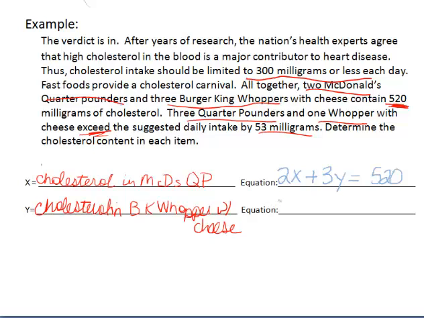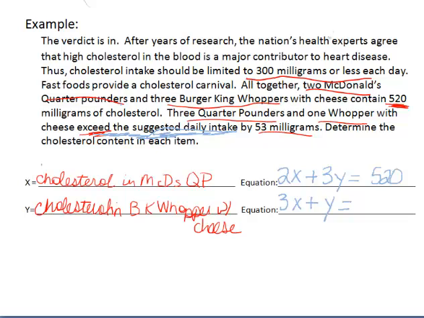My second equation says that 3 Quarter Pounders, so 3 times X, because that's the variable I'm using for my Quarter Pounders, plus 1 Whopper, so just Y, is going to equal, keyword, exceed the suggested daily intake. So what was our suggested daily intake?